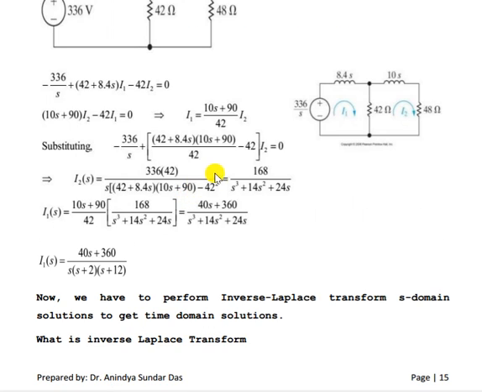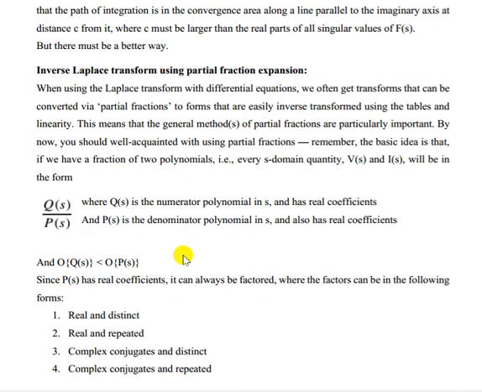See here, we have solved for I2(S), which is a function in terms of S. It is nothing but the Q(S) by P(S) form, where Q(S) is the numerator polynomial in S with real coefficients.